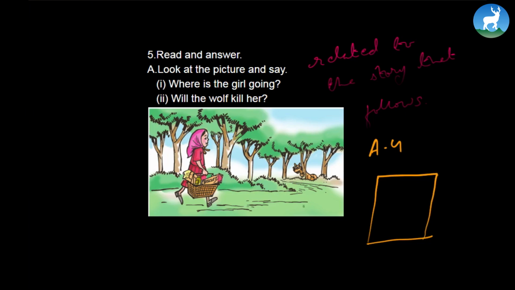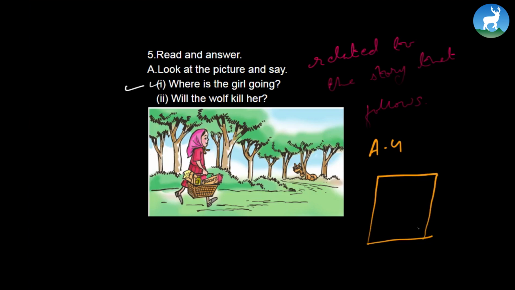You're free to write. Create a wonderful story looking at this picture, and at the same time, answer this: where is the girl going? Don't just answer this; write it in a paragraph. Well, in the picture, I can see green trees, and there are many trees. And from the woods or from the jungle, I can see a wolf who's looking at the girl, and the girl is heading somewhere. See, that way you are going to answer number 1 as well.